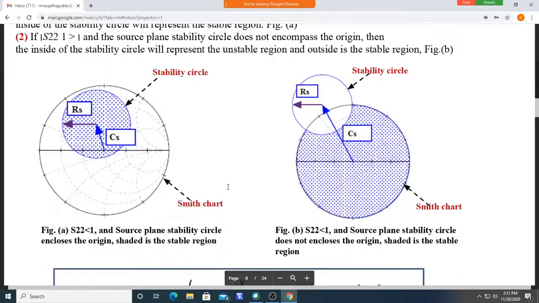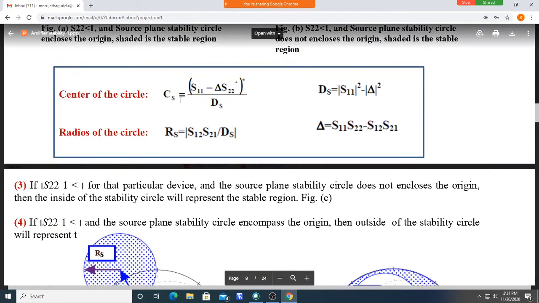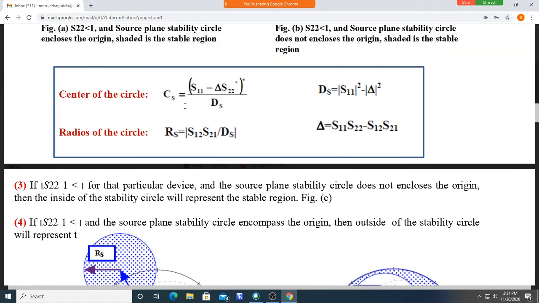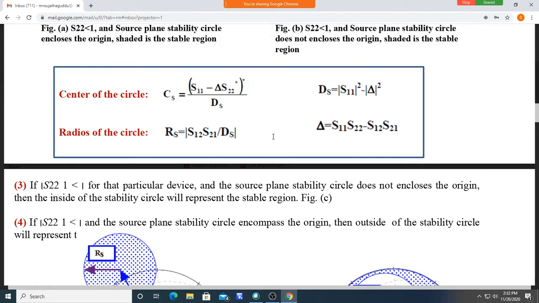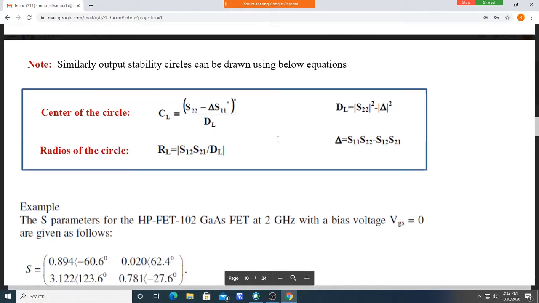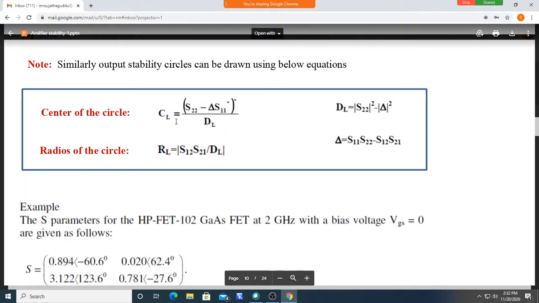ZS equation. To get a ZS value, you should draw the input stability circle. For that, the center is this and the radius is this. Similarly, to get ZL values which give stable operation of the system, you should draw the output stability circle. So that is CL and RL.